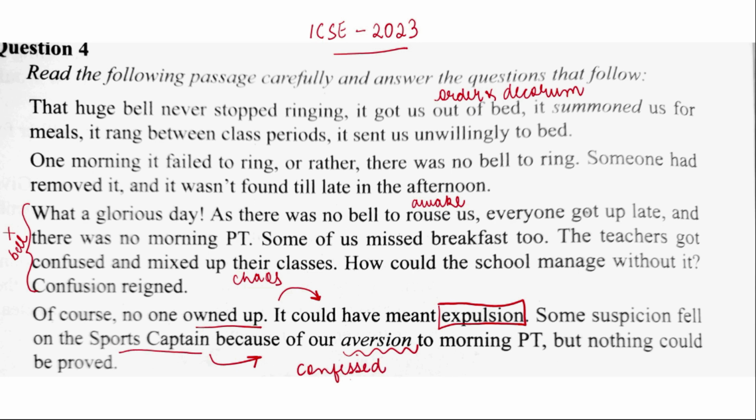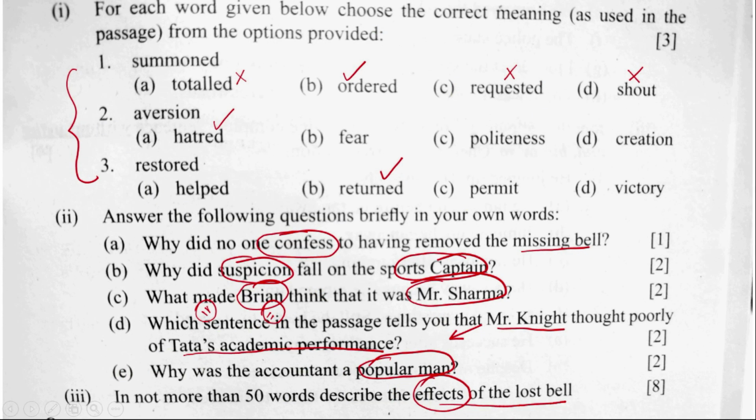In the passage it is owned up. So if you can think of another synonym, like no one admitted to it. This is another synonym. So you can say no one admitted to removing the bell because the punishment could be as severe as an expulsion. The next question. Why did suspicion fall on the sports captain?